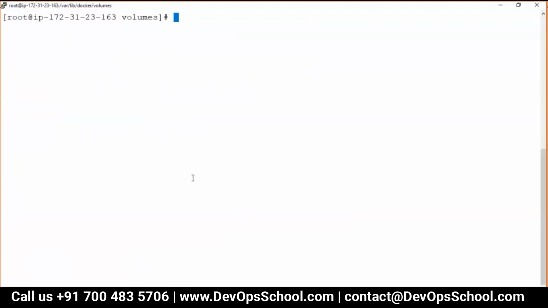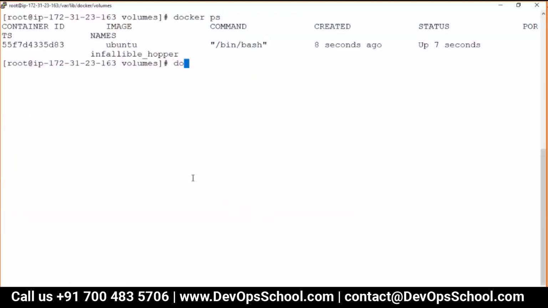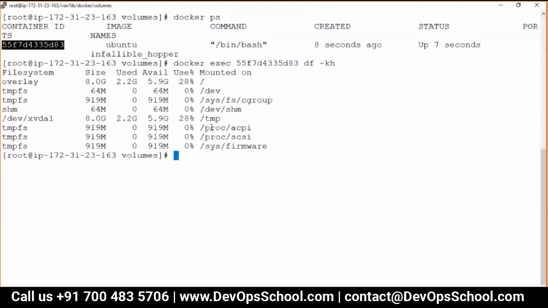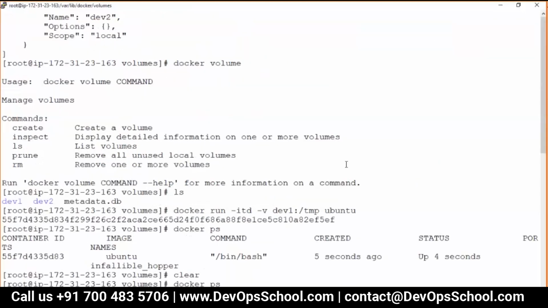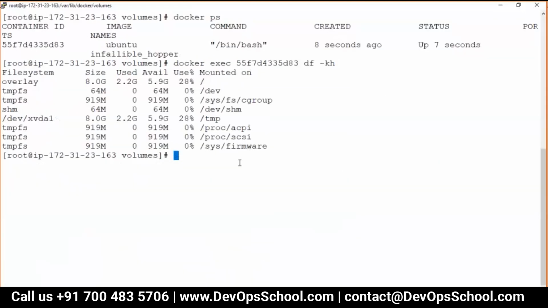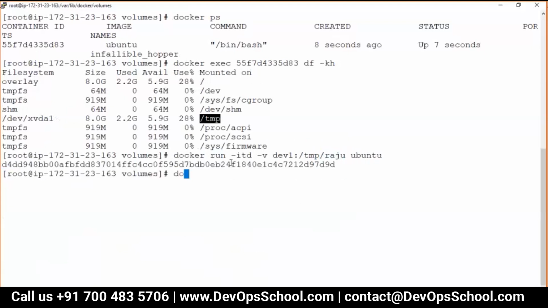Can I check this? Look at the screen here. Docker ps, docker exec this container, df -kh. See this. Where is that? /tmp. So here /tmp. We could have mounted some other locations also, like /tmp/raju, something like that. And docker ps.